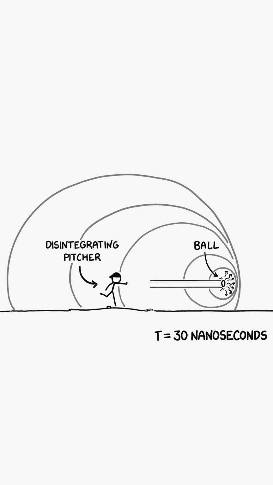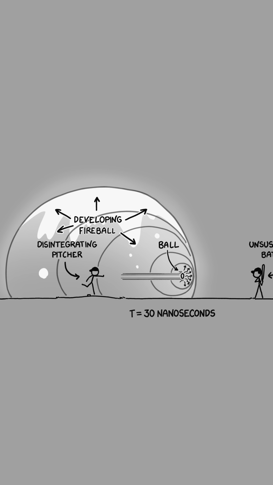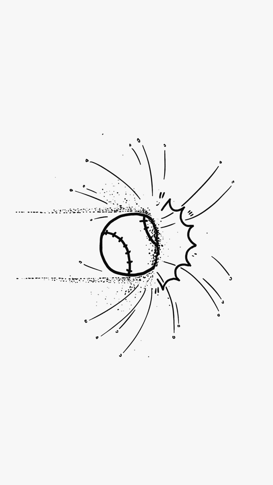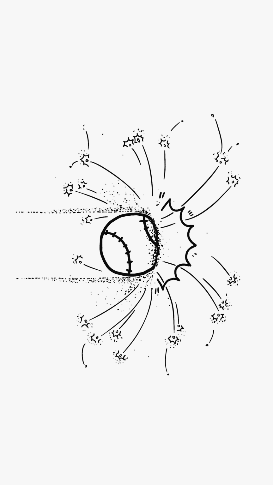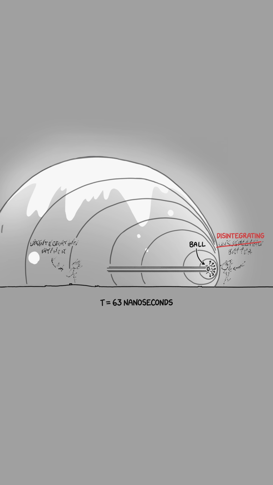These gamma rays and debris expand outward in a bubble centered around the pitcher's mound. They start to tear apart the molecules in the air, ripping electrons from nuclei and turning the air in the stadium into an expanding bubble of incandescent plasma. The constant fusion at the front of the bubble starts to eat away at the surface, blasting tiny particulate fragments of the ball in all directions. These fragments are going so fast that when they hit air molecules, they trigger two or three more rounds of fusion.